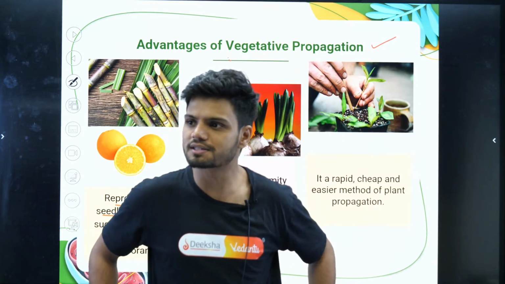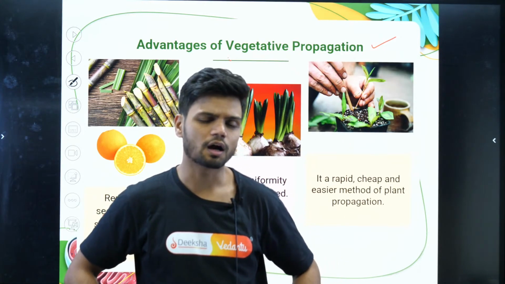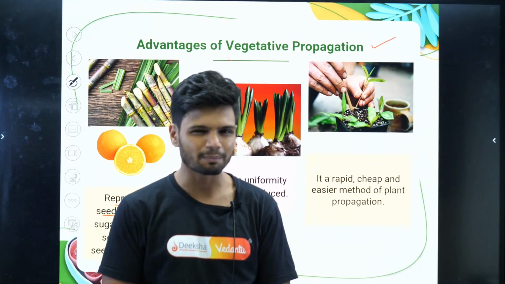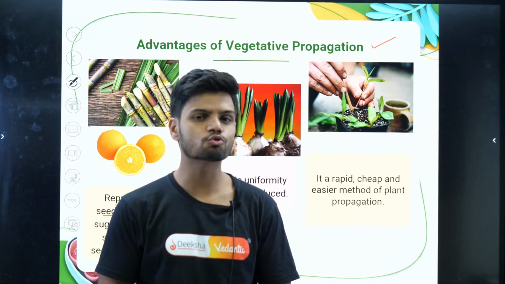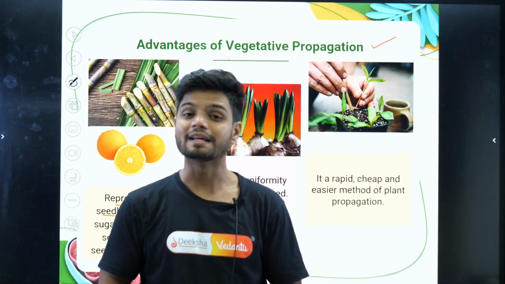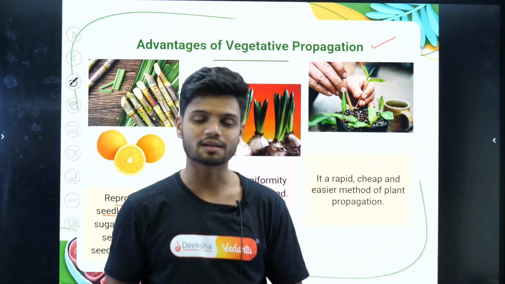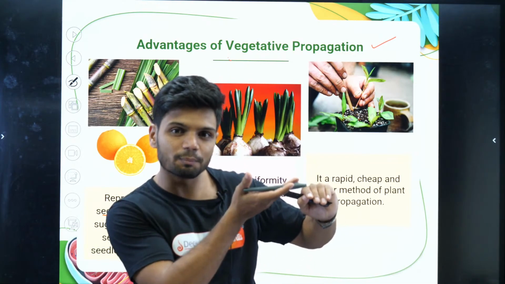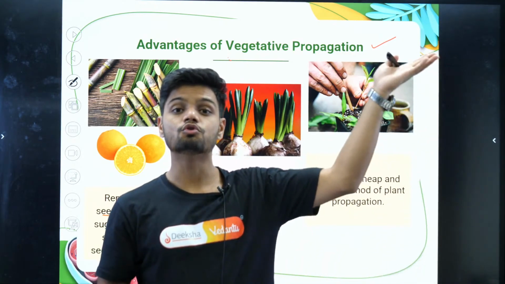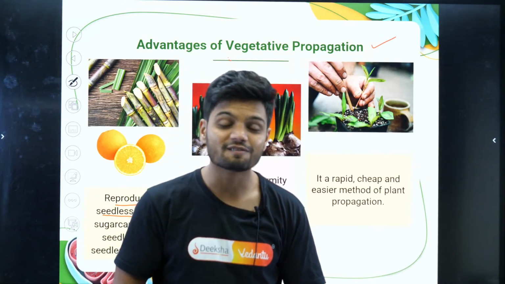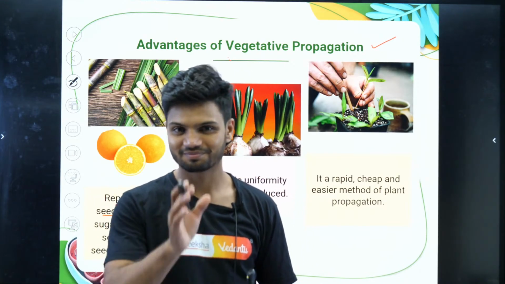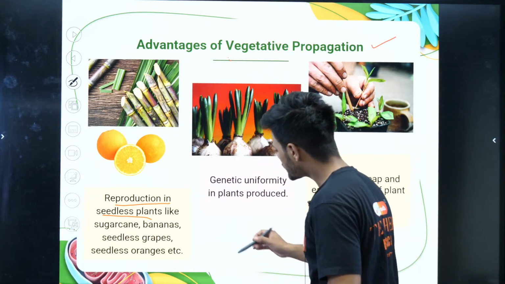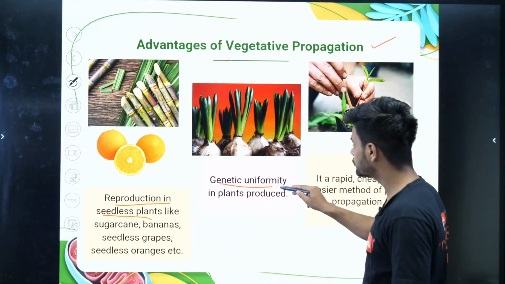Tell me, smart kids, if there is no seed, how will the plant grow? Can the plant grow? No, if there is no seed. That is why in such cases, we do vegetative propagation. That is, we take a part of the plant and we grow a new plant. That is called vegetative propagation. Clear? Now, then we have genetic uniformity.